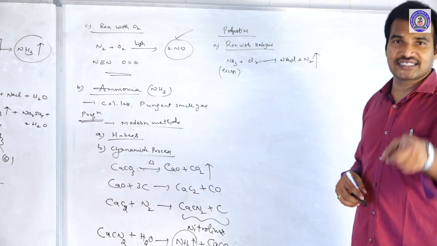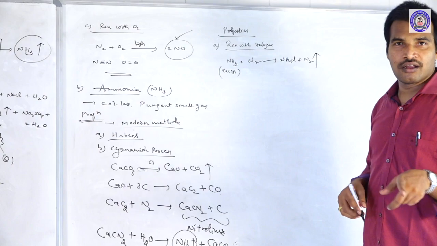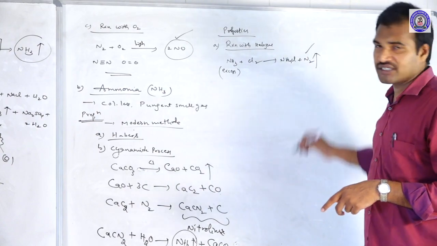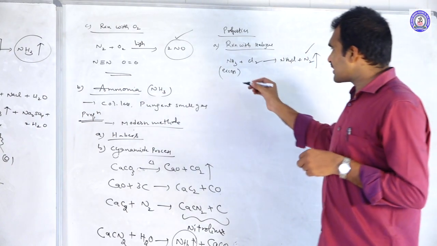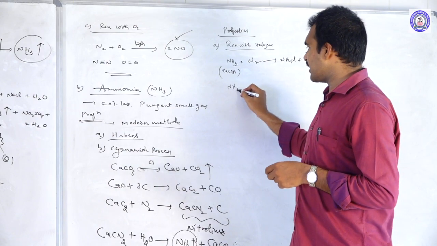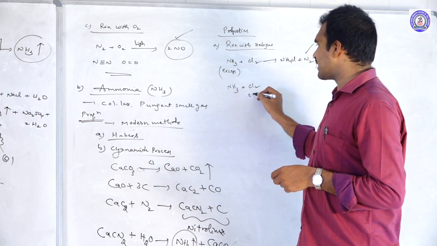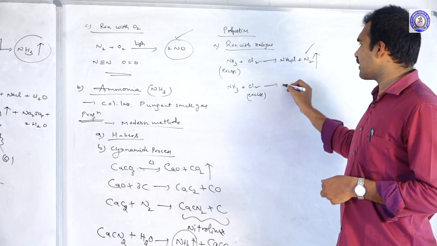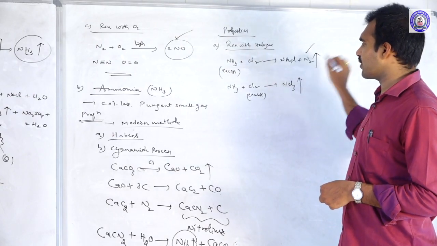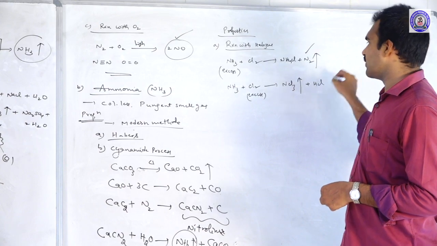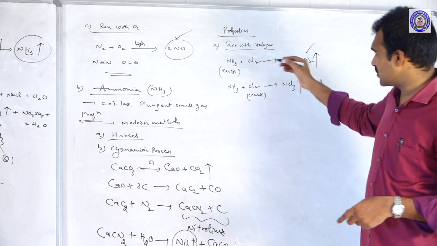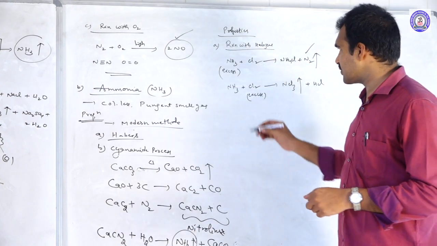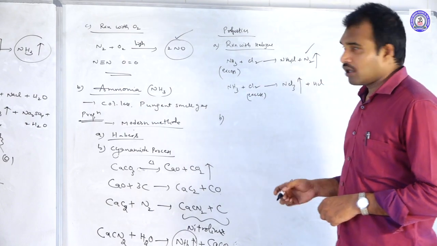If you take excess ammonia, what is the product? Nitrogen is the gaseous product. Suppose it is reversed, that is NH3, but chlorine is in excess. Then the product is NCl3, plus HCl will be produced. So just remember this very, very important reaction. This is the reaction with chlorine.